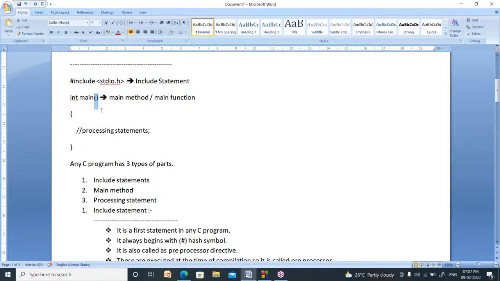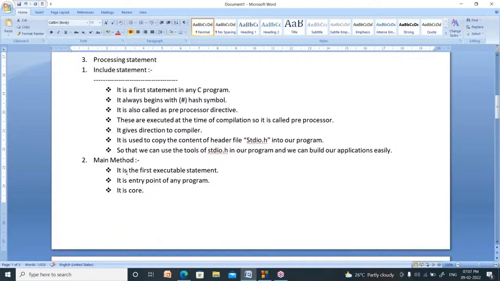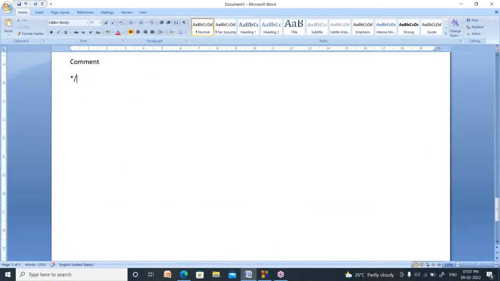Now this round bracket, this is called as function symbol. So function or method, both are same. So this symbol is called as function symbol, right? So in C programming language, you can write brackets in four ways. These are the square brackets. These are the flower brackets.